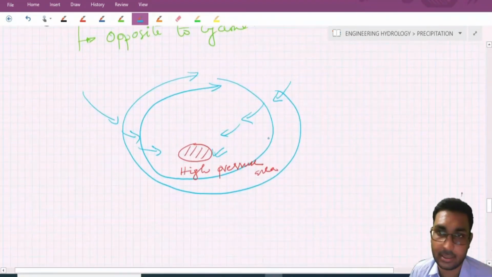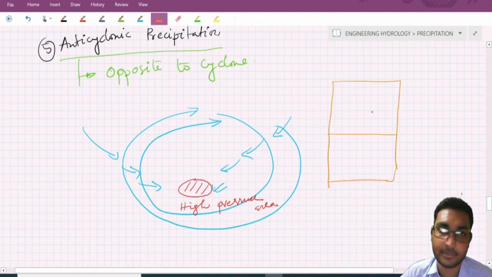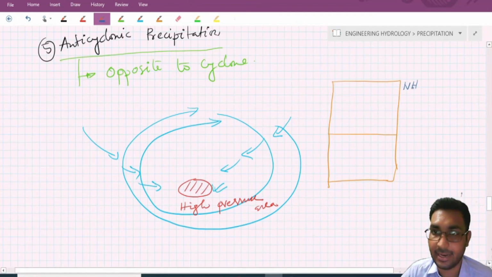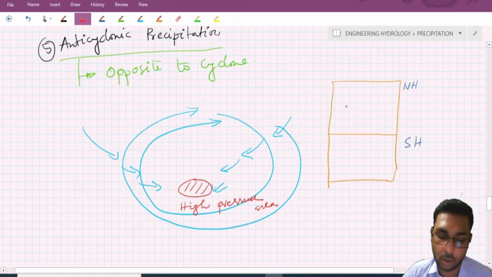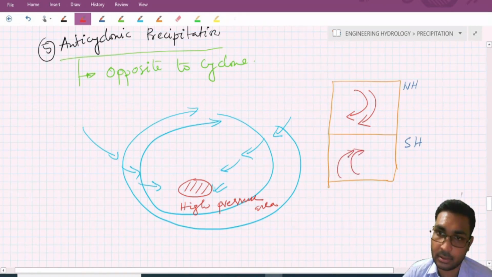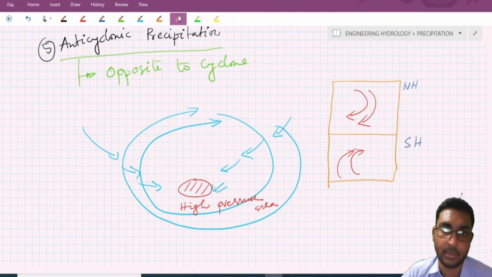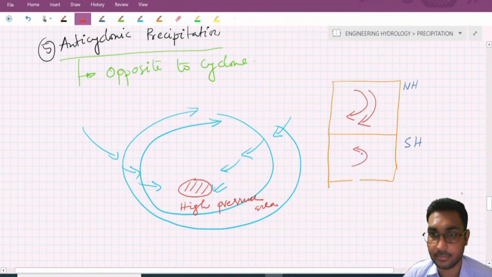Generally the anticyclone has a strong clockwise wind circulation in the northern hemisphere, just opposite to the extratropical cyclone. Suppose this is the northern hemisphere and this is the southern hemisphere. The anticyclone has a clockwise wind circulation in the northern hemisphere, and in the southern hemisphere it will be anti-clockwise, in this way.